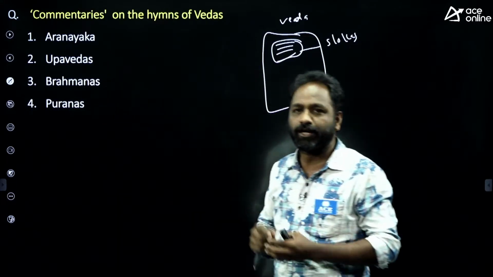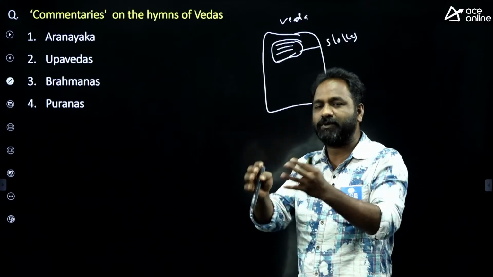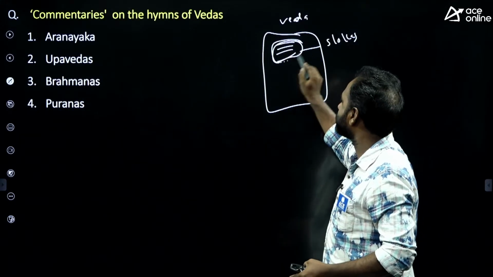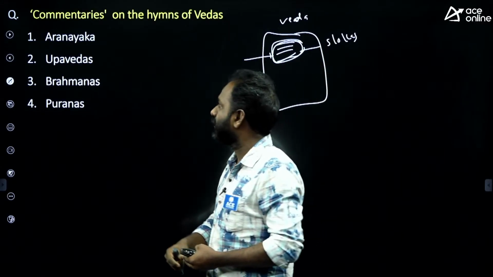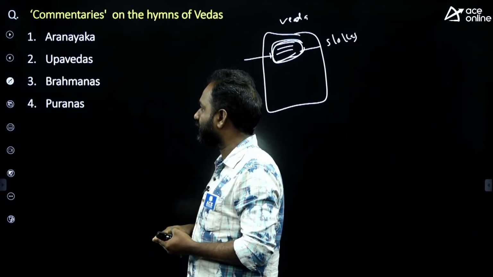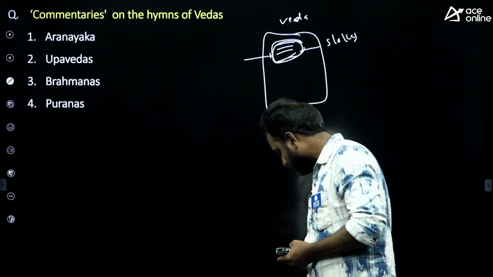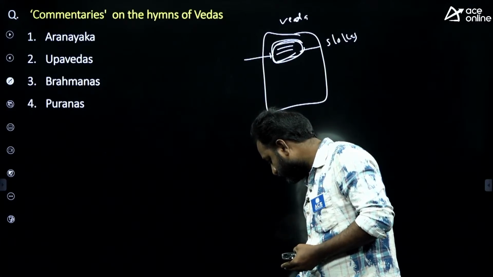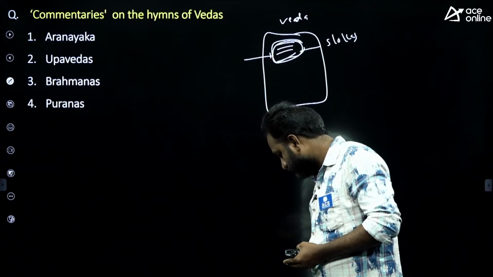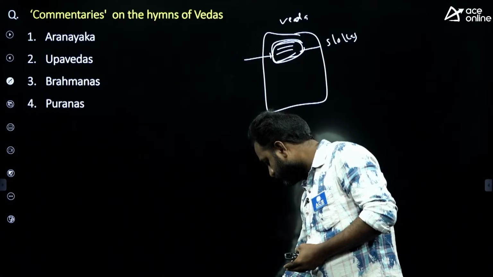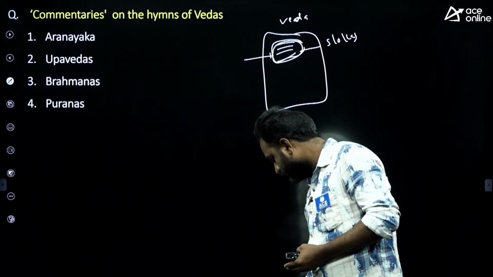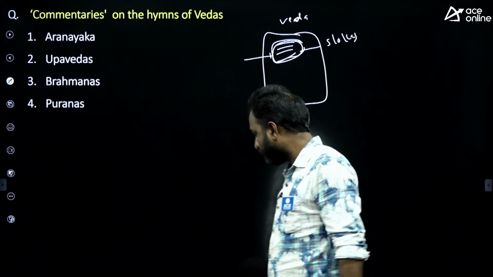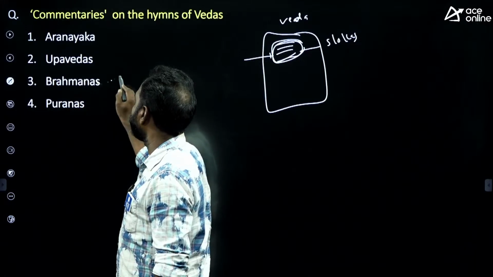Which book is talking about the explanation of the slokas mentioned in the Veda? Suppose in Rig Veda there is a sloka. There is a commentary or explanation of this sloka. Is it A. Aranyaka, B. Upavedas, C. Brahmanas, or D. Puranas? What is the answer? Okay, right. The answer is Brahmanas only.